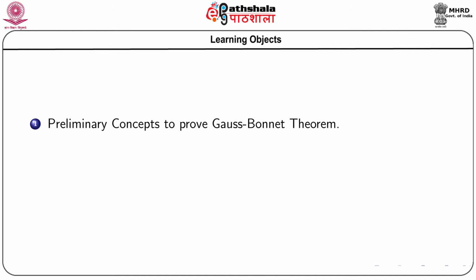Here, at first we shall learn about some preliminary concepts to prove the Gauss-Bonnet theorem, and in this module we only state the Gauss-Bonnet theorem. In the next module we shall prove it. So, let us start the preliminary concepts to prove the Gauss-Bonnet theorem.